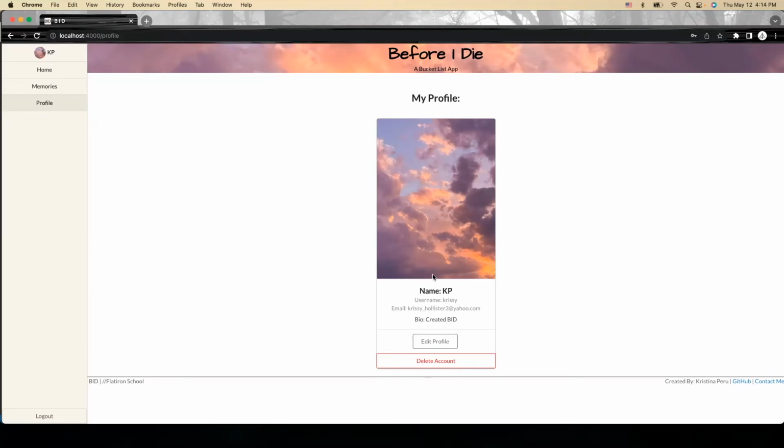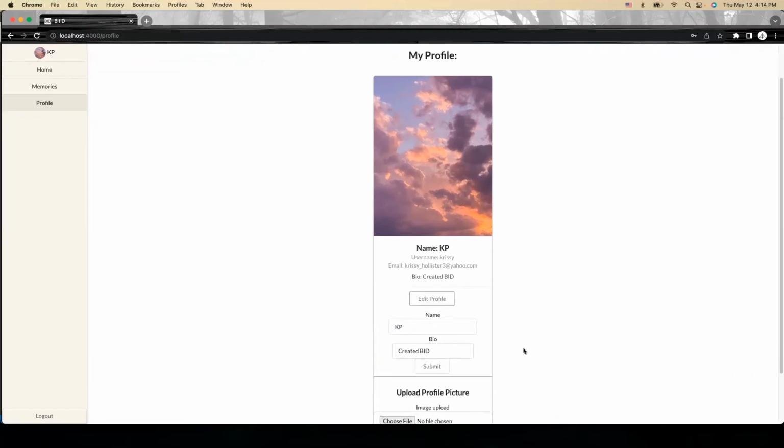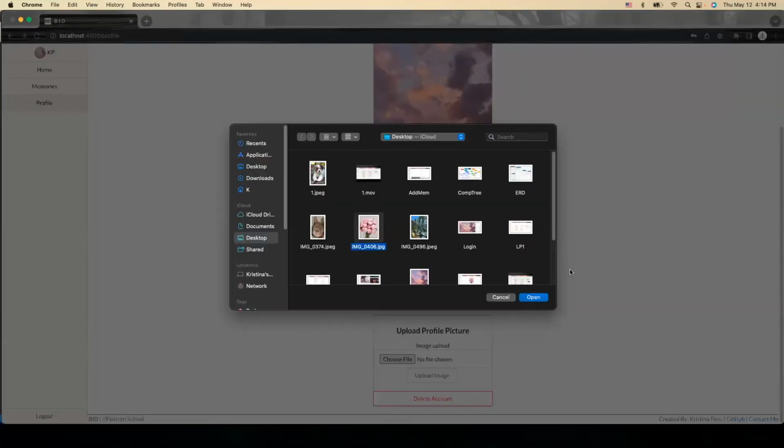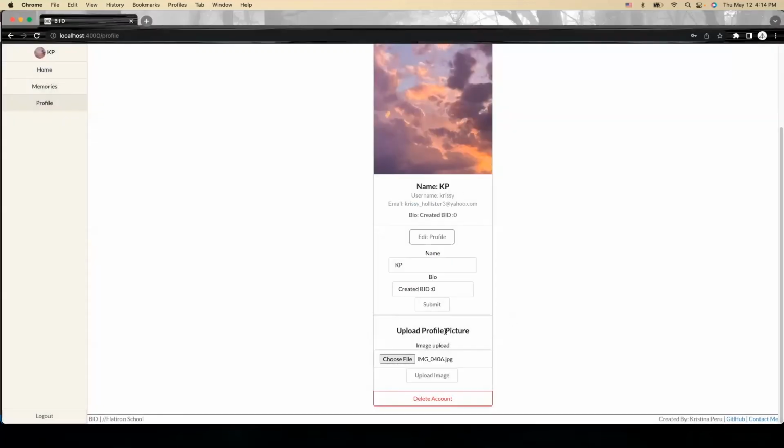And it gives you a placeholder image as well, because I just didn't want my sign up to be a bazillion things long, because it's not really important to the app. This is just for yourself. So if you want to edit something, you can, it edits. And you can also upload a new image for yourself.